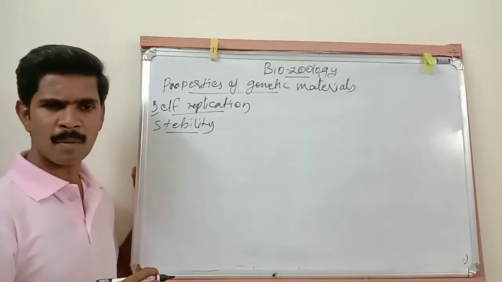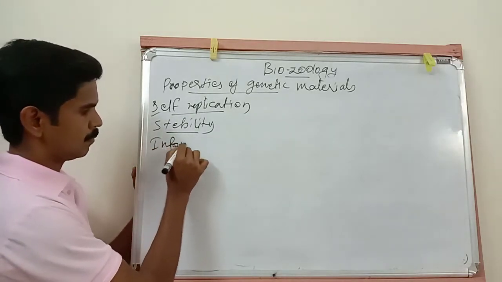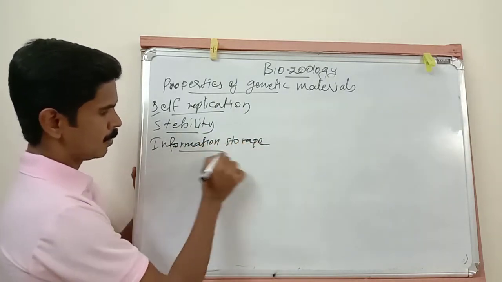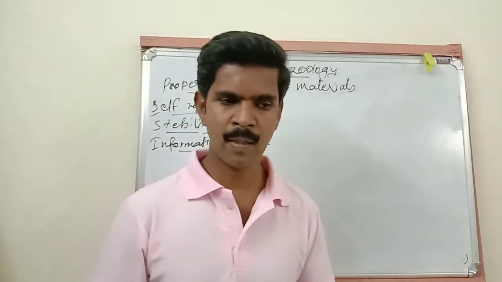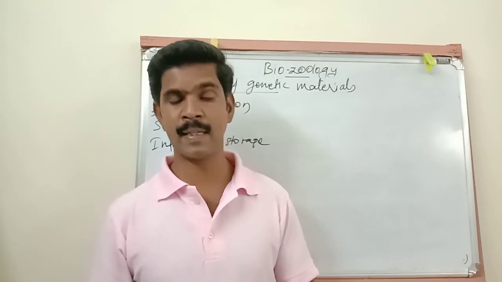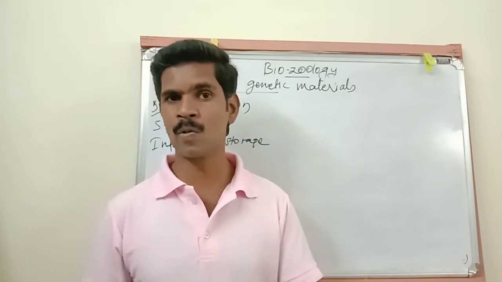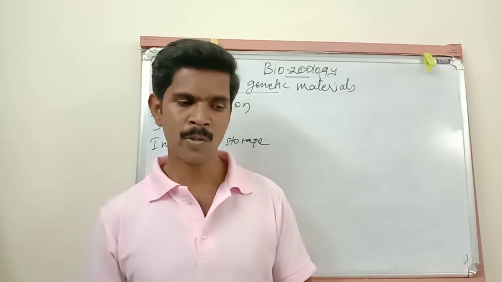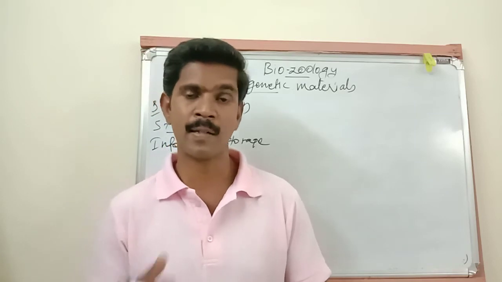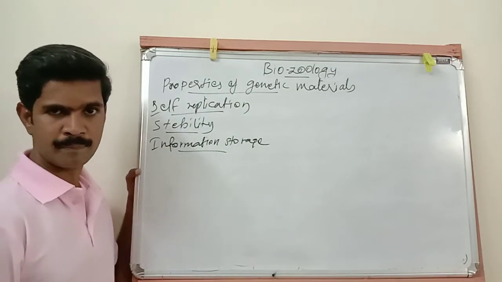Then the third property is information storage. The genetic material should express its characters in the form of Mendelian characters. In the last class I told you, a character controlled by a single gene is called a Mendelian character. So the genetic material, whether it is DNA or RNA, should have the capacity to express its function in the form of Mendelian characters. So this is the first point about information storage.